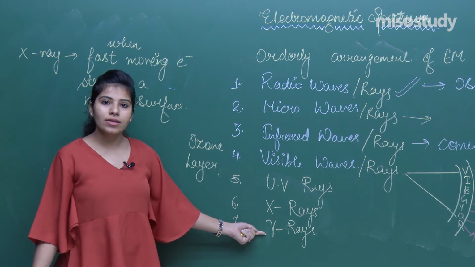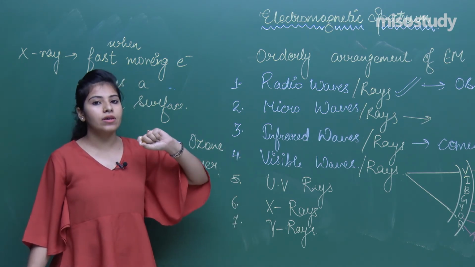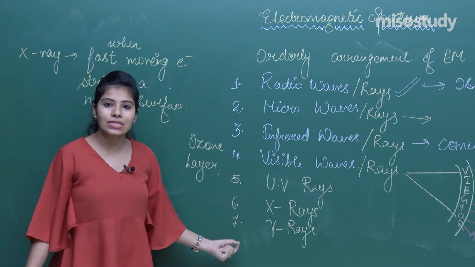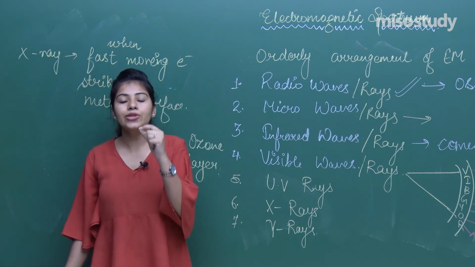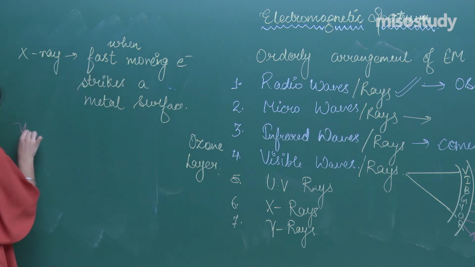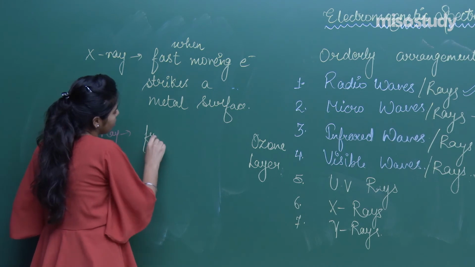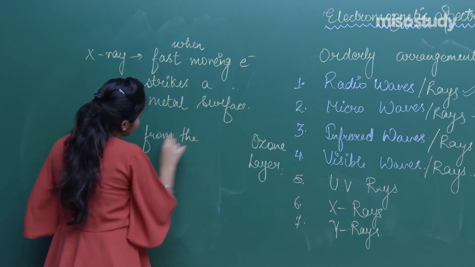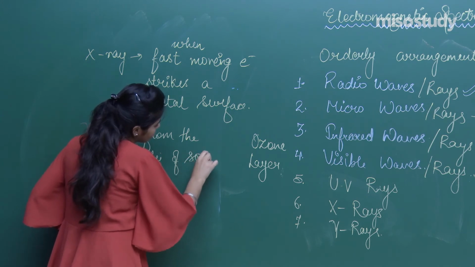Now the last one, gamma rays. Gamma rays are the waves which have higher frequency, and this ray is originated by the nuclei of some radioactive substances. So if I talk about the gamma ray, it originates from the nuclei of some radioactive substances.